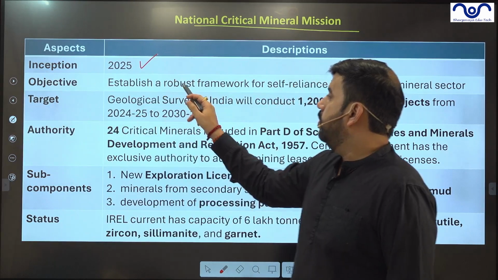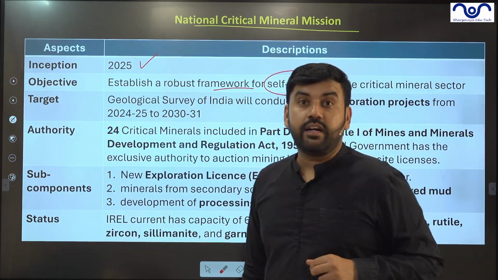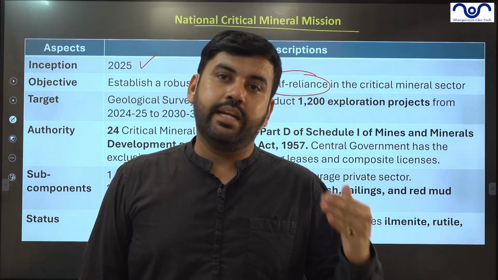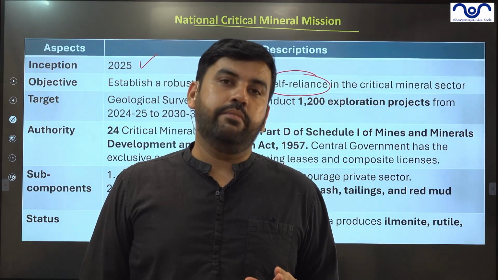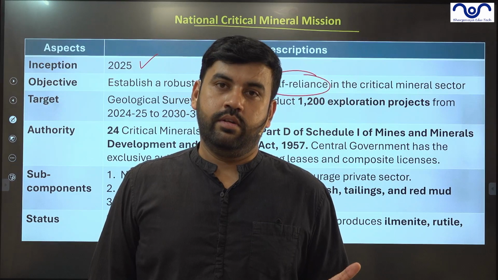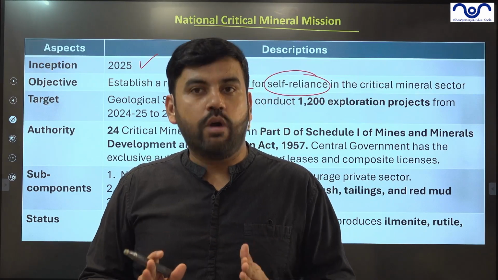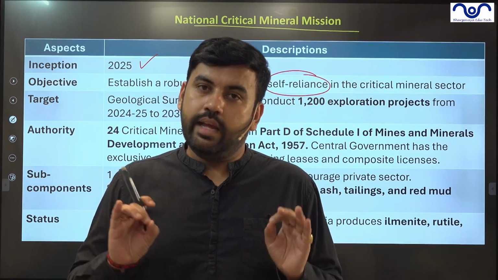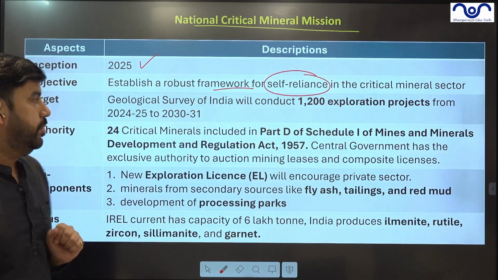Objective: a robust framework for self-reliance. The scheme is targeting to bring self-reliance. Now, India is producing 2,900 metric ton and importing 2,300 metric ton. So whatever we are importing, we should not. India as of now should produce around 5,000 to 6,000 metric ton of total rare earth elements. That is what India must be doing.